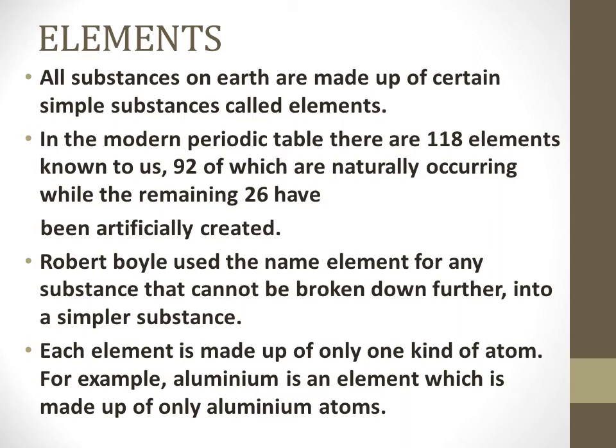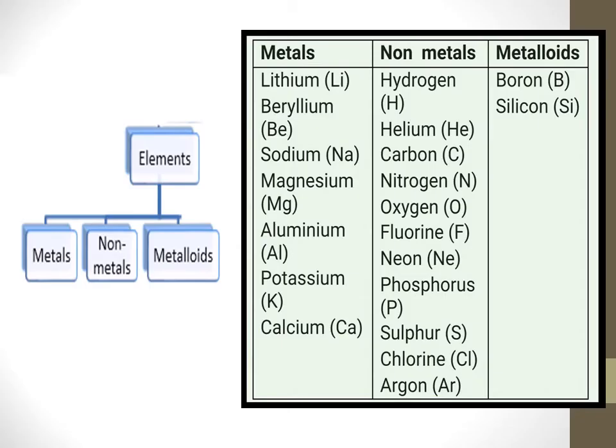For example, if you take the element aluminium, it will be made up of aluminium atoms. If you take the element hydrogen, it will be made up of only hydrogen atoms. No other different atom will be present. So elements are pure substances which are made up of only one type of atoms. Elements are further classified into metals, non-metals and metalloids. Metals are iron, copper, tin, zinc, etc. They are all metals.